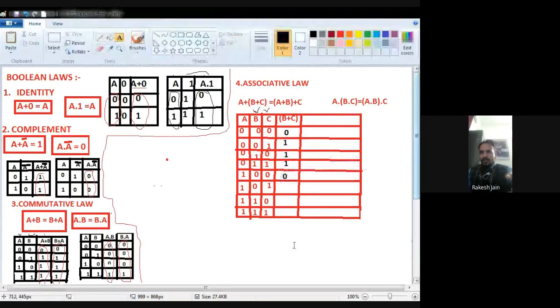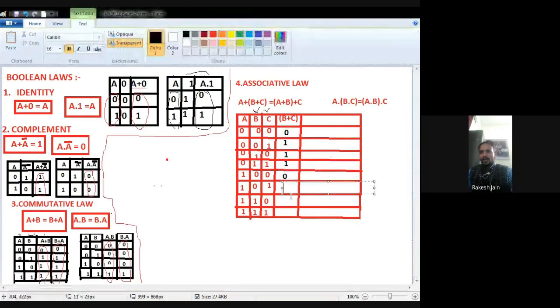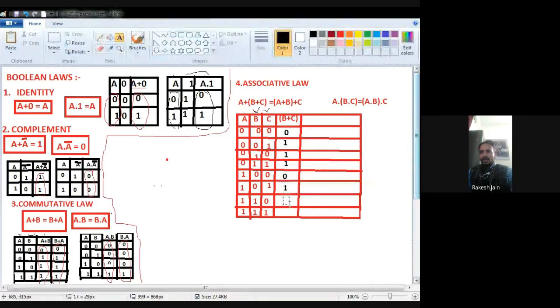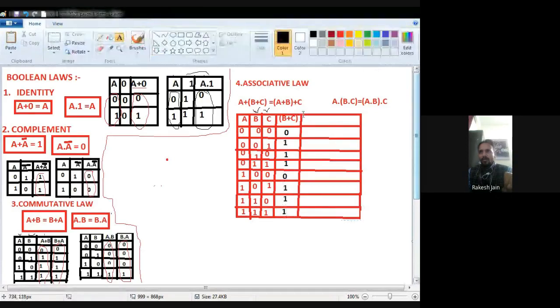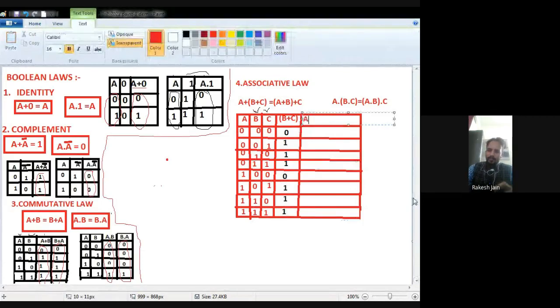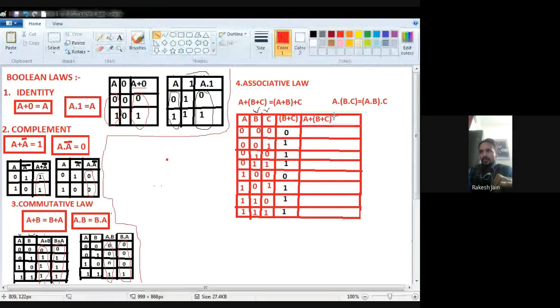Okay, now see very carefully. First of all, we are going to do B plus C. Okay, now see this one. How to perform B plus C? It means just focus on B and C and do the OR operation in between B and C. Where is B and where is C? B is this one, and C is this one.